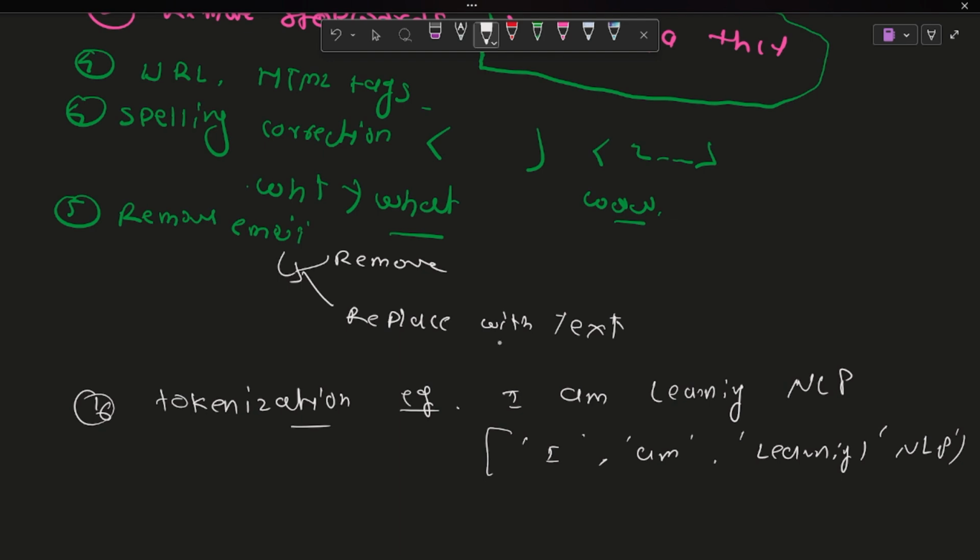We simply separate the words. Tokenizing means we take a corpus or paragraph and convert it into sentences or words. That is useful for training a model.